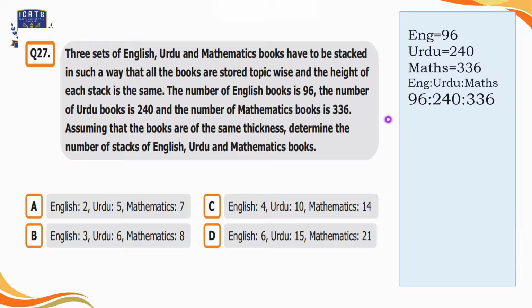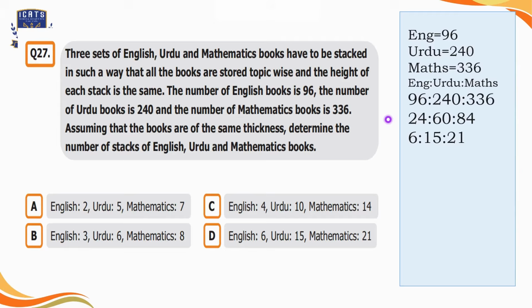Now we need a common factor to divide all these numbers. The common factor is 24, but here we can break it down and divide by a smaller common factor, that is 4. So when we divide all these numbers by 4, we get 24 ratio 60 ratio 84. It is still divisible by 4, so we will divide it again by 4 and we will get 6 ratio 15 ratio 21.